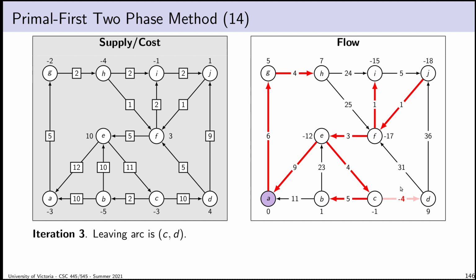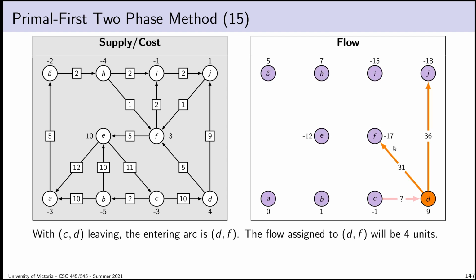Okay, so in this case, my leaving arc is going to be CD. We've actually sort of seen this case already. D gets stuck in a component by itself. Among the arcs pointing out of the component, we want to choose one with the smallest dual slack value, which in this case is going to be the arc DF, which has 31. We will choose that. And we'll assign flow to it.